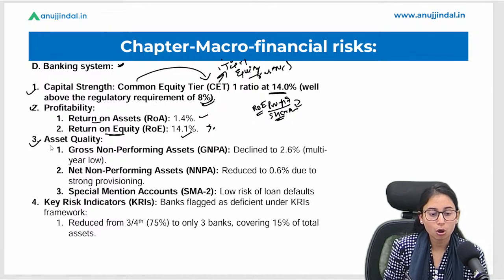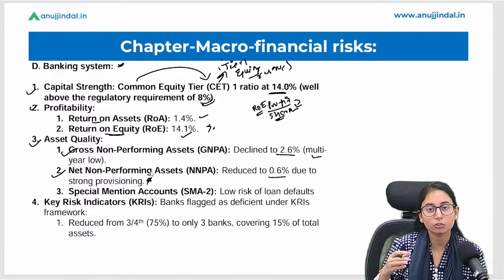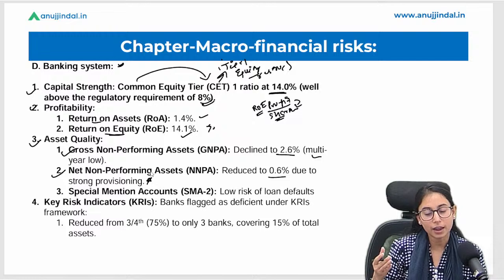Now we will talk about asset quality. We have already discussed that GNPA is 2.6%, which is a multi-year low, and the NNPA is 0.6% due to strong provisioning, because the provisioning of the banks has increased, and hence the NNPA is at an all-time low. Special mention account, SMA2, low risk of loan defaults.